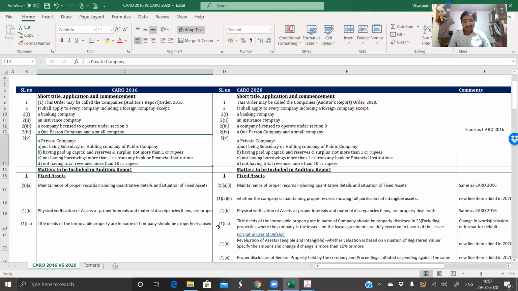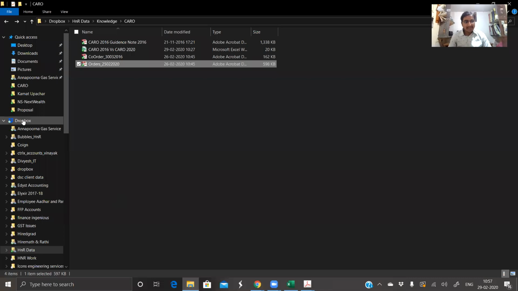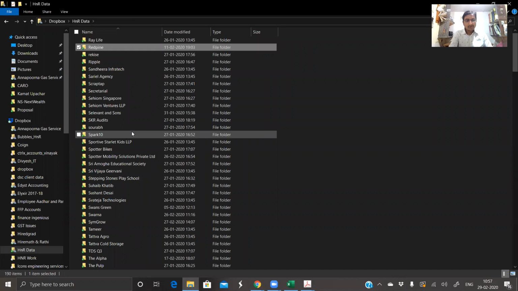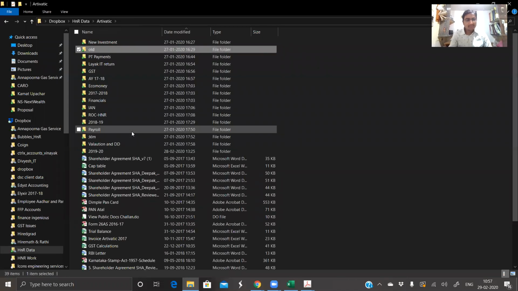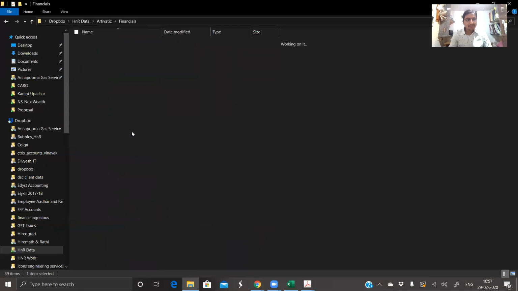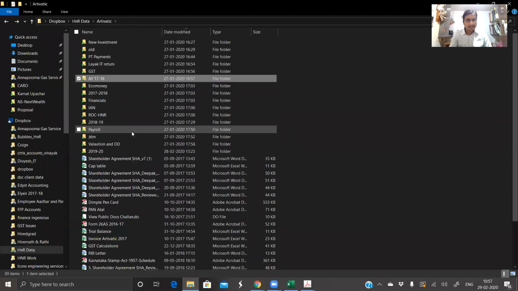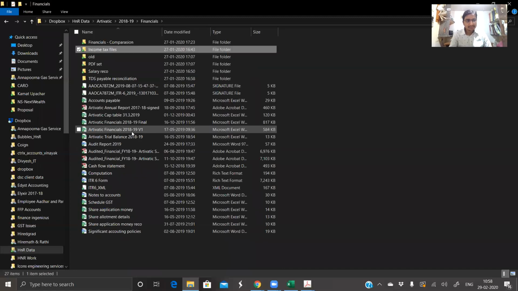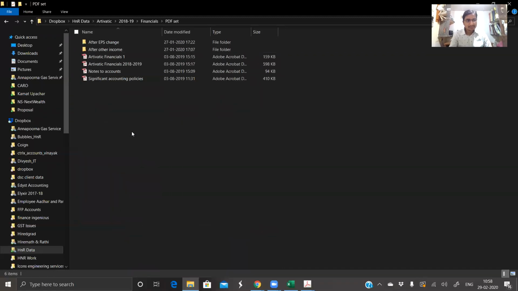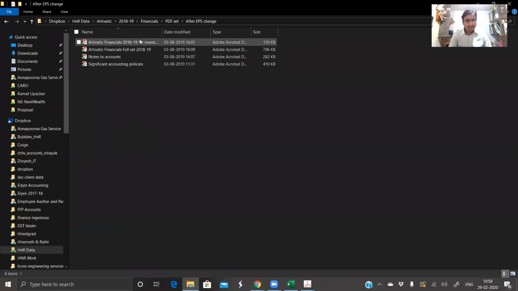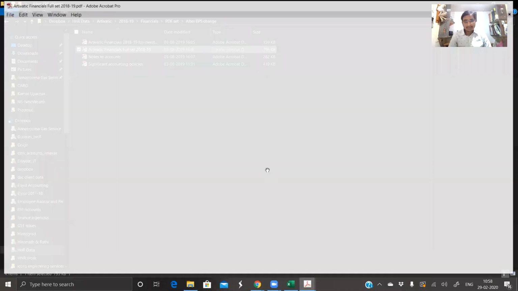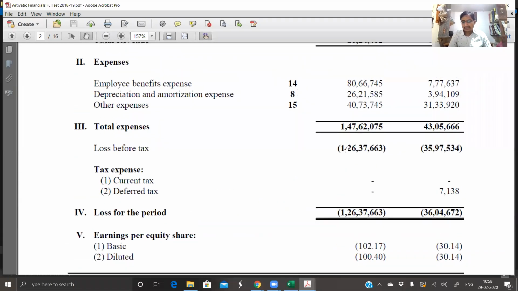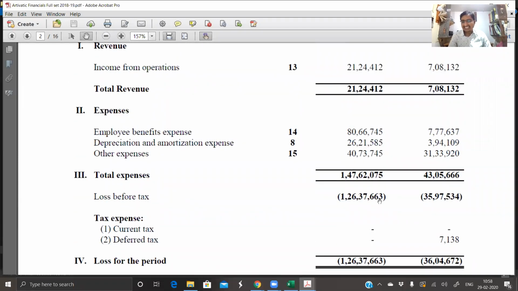So basically, I'll just open up one set of financials to make you aware of how you can judge. So if you see one of the financials, right? See, this company is actually in losses. They are almost 1.26 years in loss.